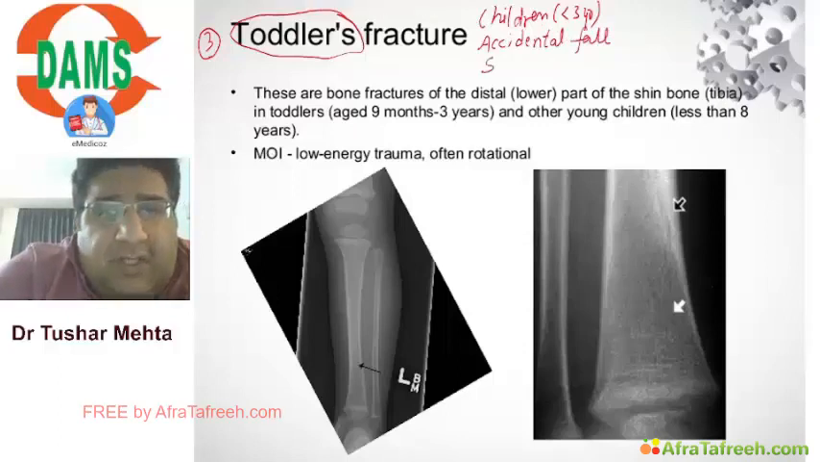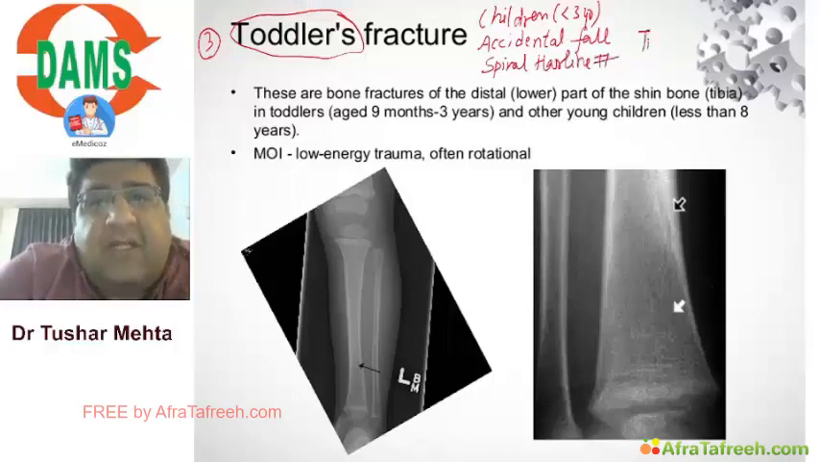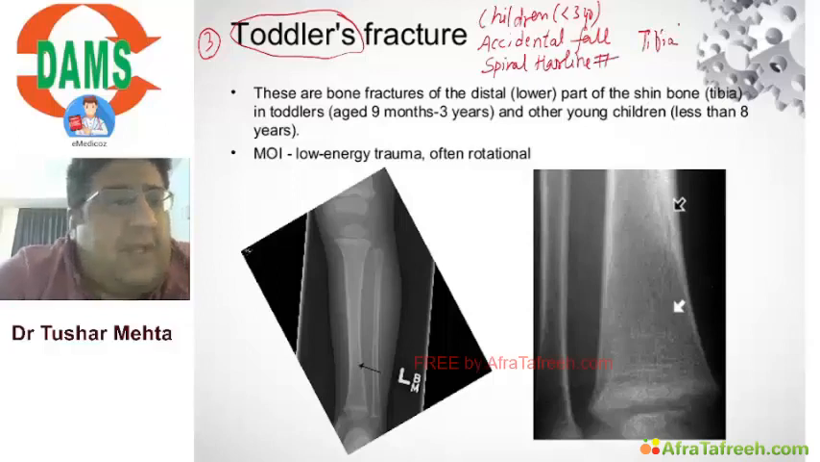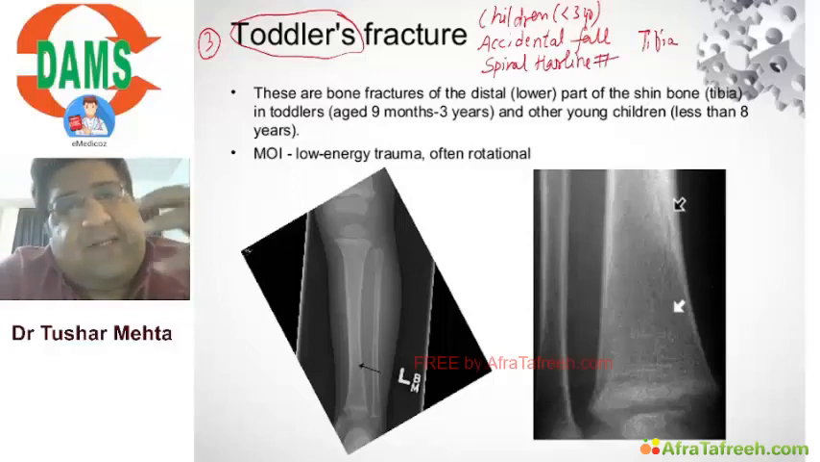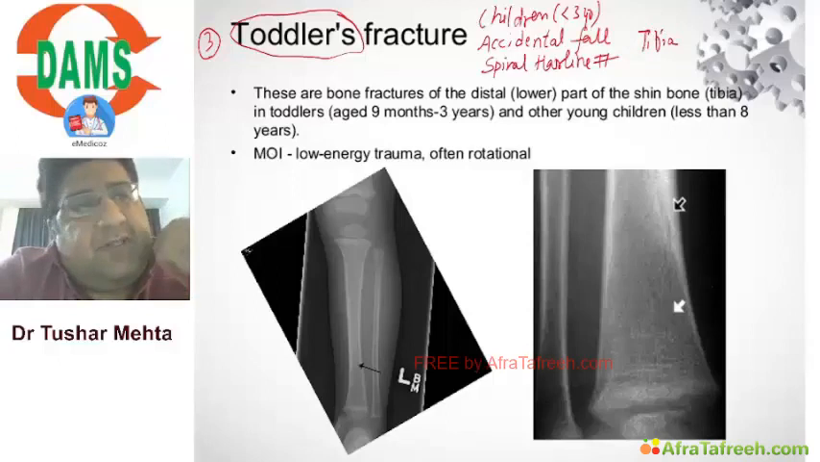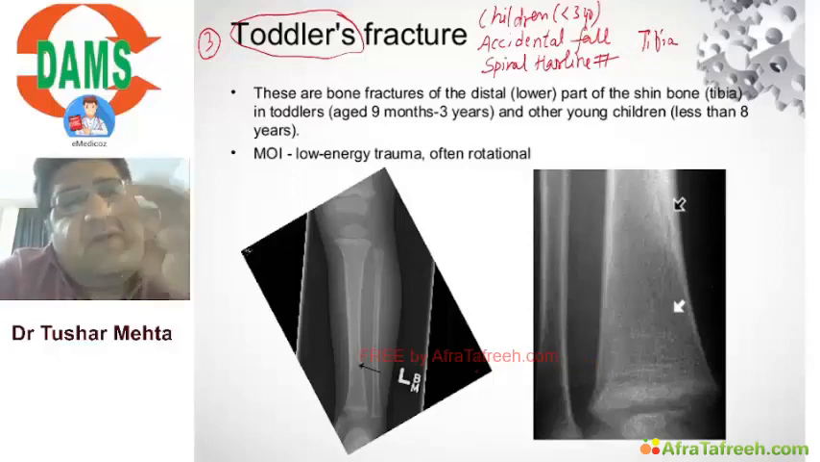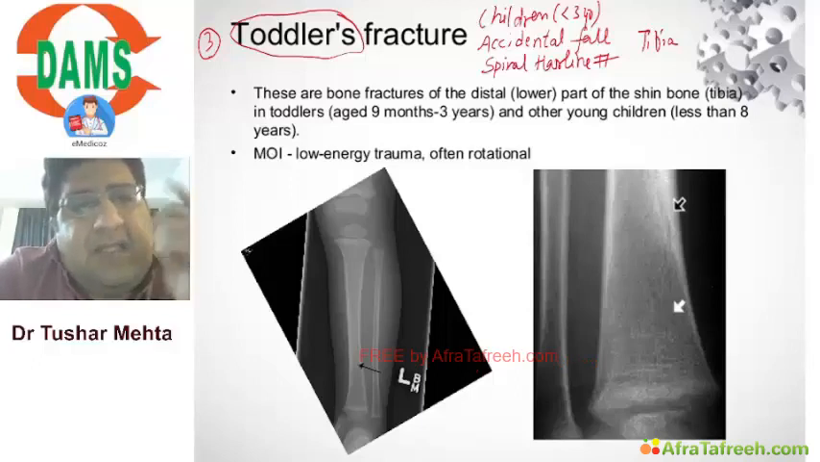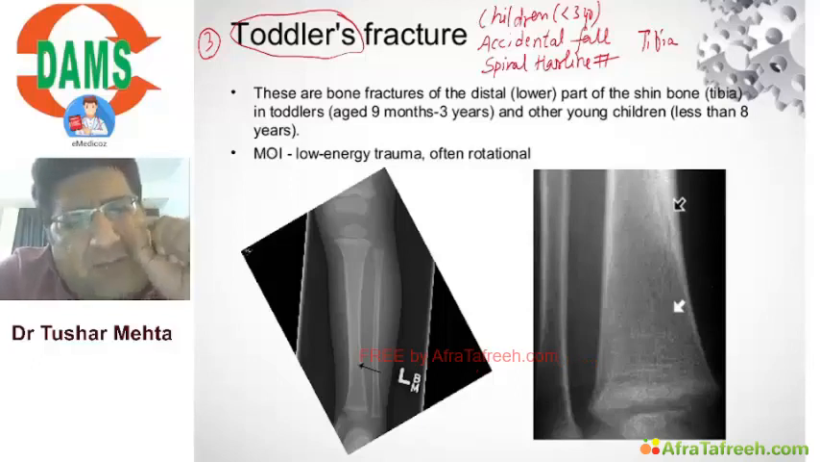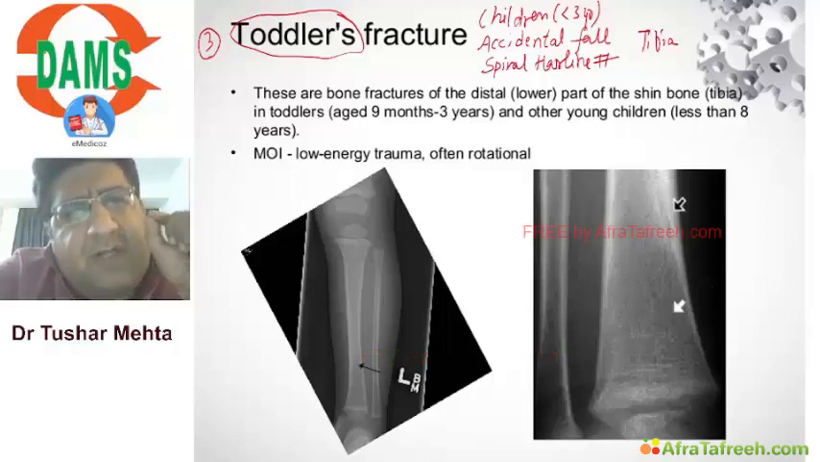Now this is usually a spiral fracture, which is a hairline fracture, and it is seen in a bone like tibia. So please try to understand that kids who are less than 3 years of age, if they have an accidental fall, then they are prone to develop very minute hairline fractures of the tibial shaft.